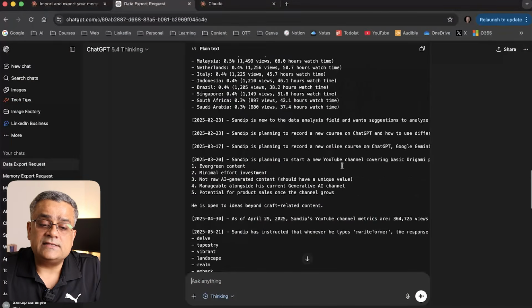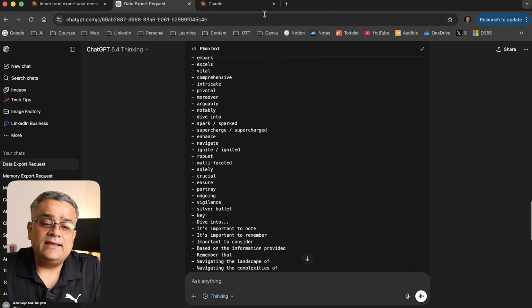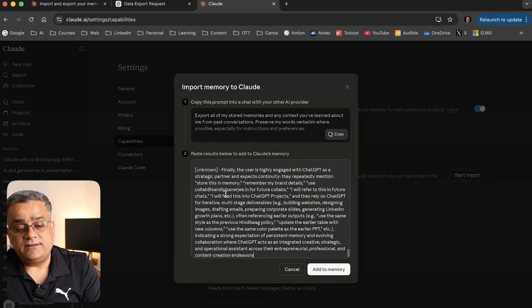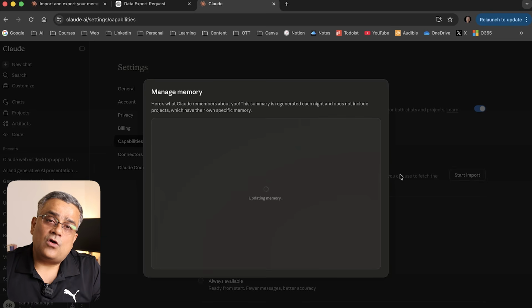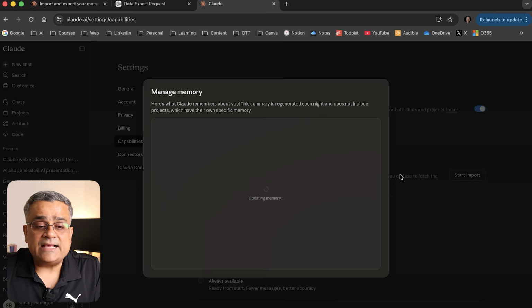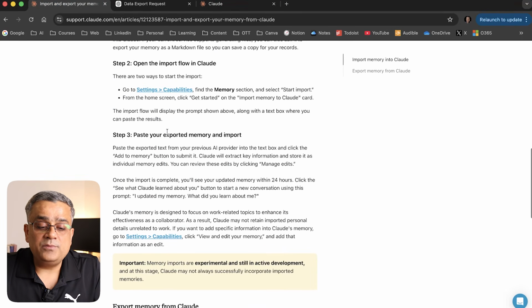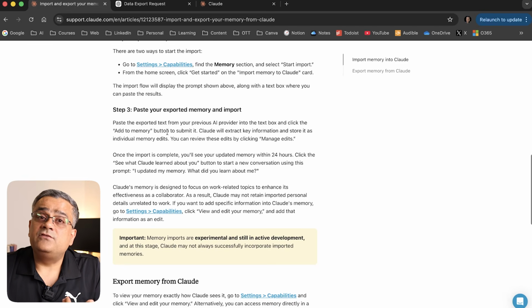So these are the details it generated for me. I'll click on copy and then come to Claude. Here I will paste my details and then click on add to memory. Then Claude will try to process all those details, and as per this blog, within 24 hours it should be able to update all my details, all this knowledge and additional configurations, whatever I imported, and those should be visible here.